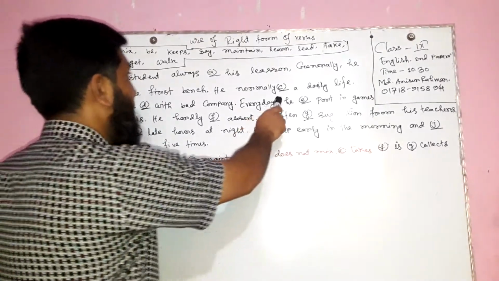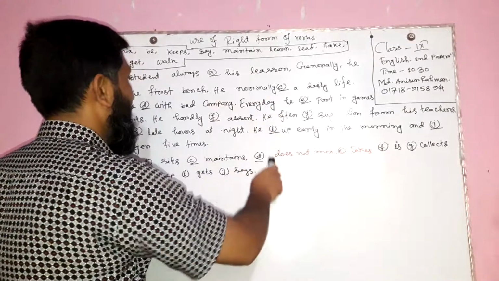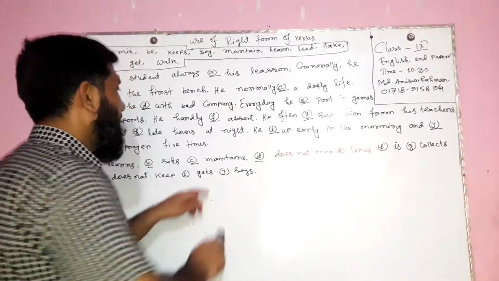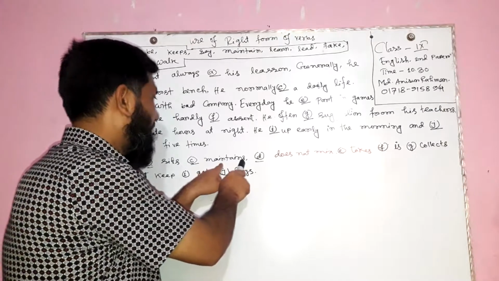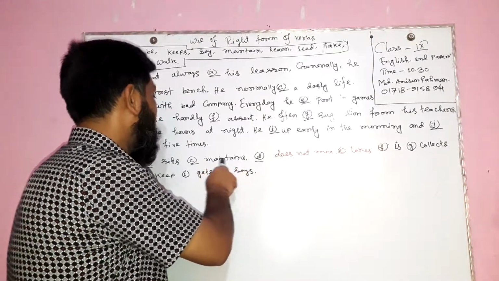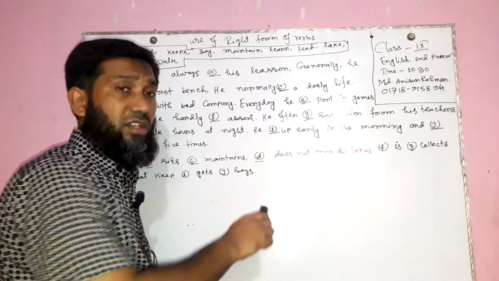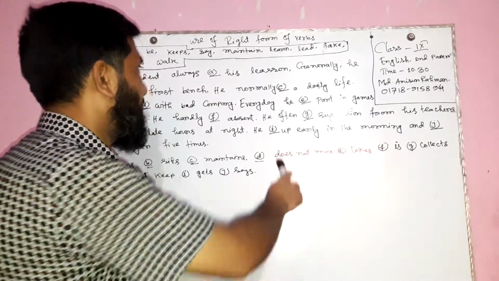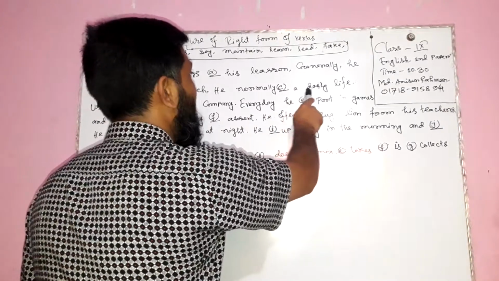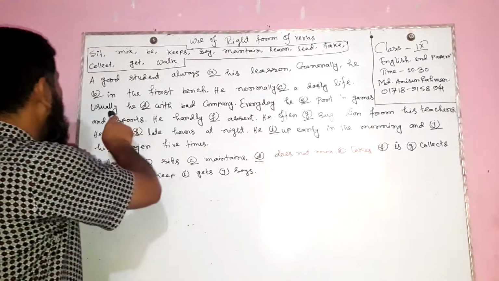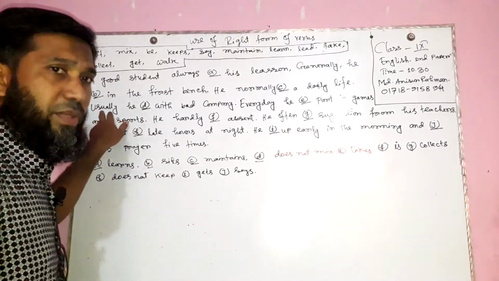So in this place, he normally, maintain is the main word, and it is added with s, maintains. He normally maintains a daily life. Usually, this adverb also indicates present indefinite tense.